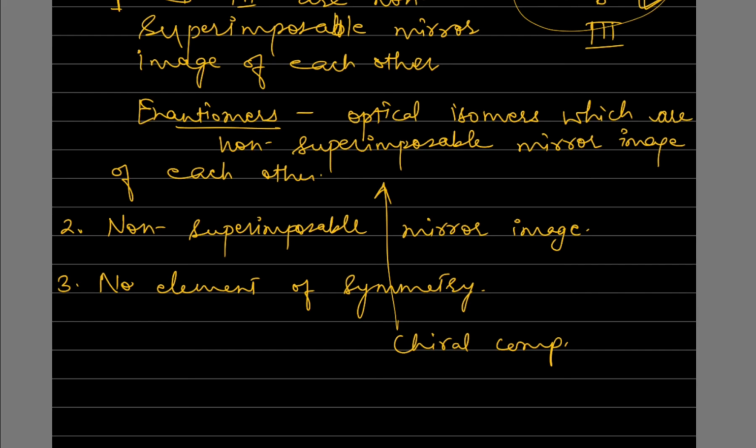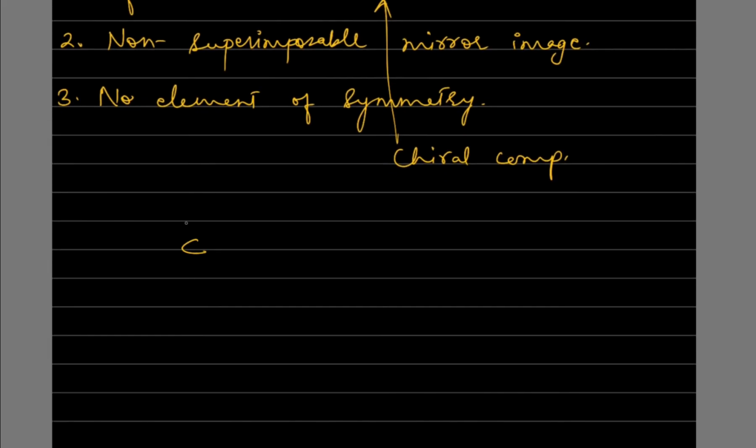The compounds which have a superimposable mirror image, say for example, we are taking propan-2-ol as an example. Propan-2-ol has a superimposable mirror image, that is why it is optically inactive. So the propan-2-ol can be written in this way. Here is CH3, again CH3, and here is H. Now its mirror image will be something like this.